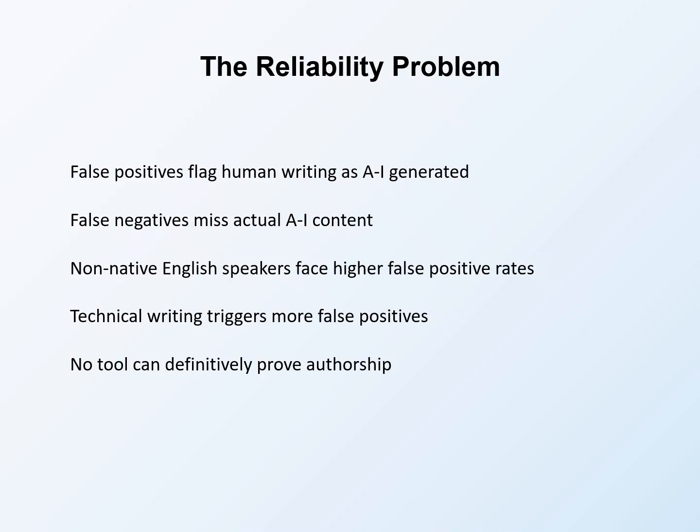Non-native English speakers face disproportionately higher false positive rates. Research has shown that writing by non-native speakers is more likely to be incorrectly flagged as AI generated. This creates serious equity concerns when detection tools are used for evaluation. Technical writing also triggers more false positives because its structured, precise style resembles patterns associated with AI output. Grant proposals, with their formal structure and technical content, may be particularly susceptible to false positive detection. Fundamentally, no detection tool can definitively prove authorship. At best, these tools provide probabilistic assessments that should never be treated as conclusive evidence.